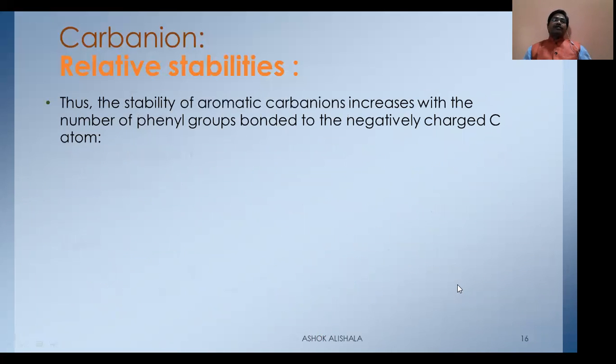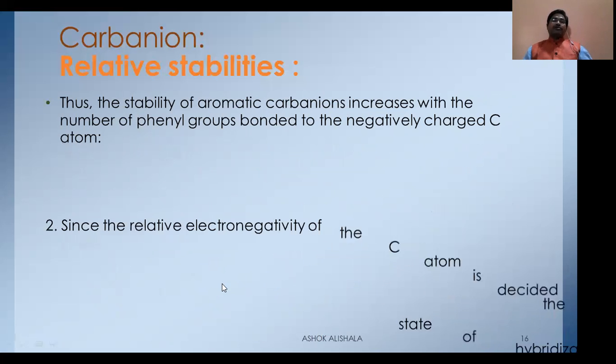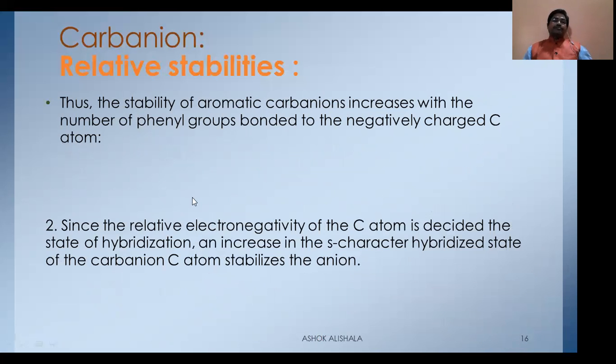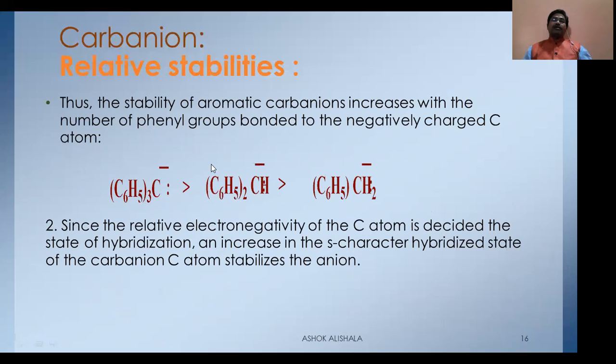And the other one: the stability of aromatic carbanions increases with the number of phenyl groups bonded to the negatively charged carbon atom. For example, you see this one, this is the triphenyl methyl carbanion, diphenyl methyl carbanion, and this is phenyl carbanion, methyl carbanion.